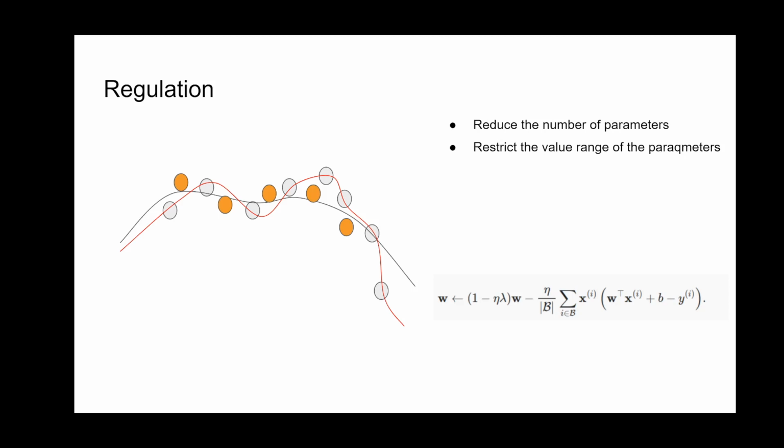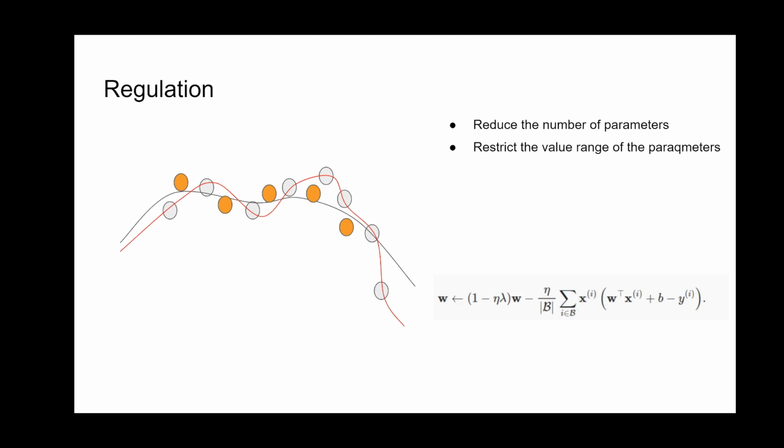For example, we may do some normalization of the parameters to let all the parameters in the same layer be in a certain range or a certain distribution.